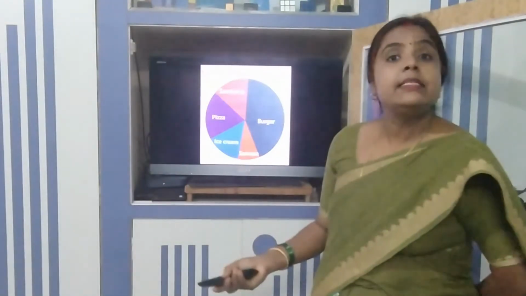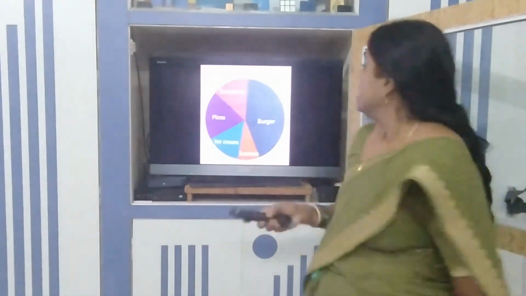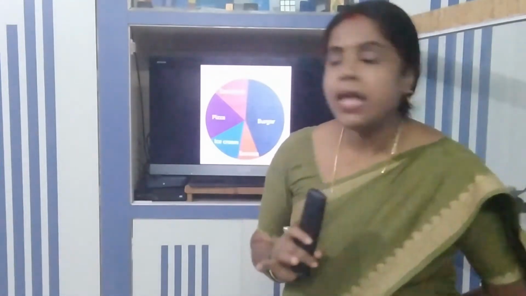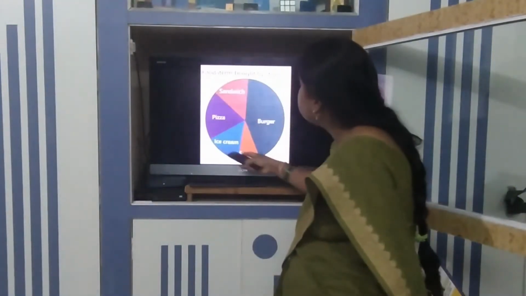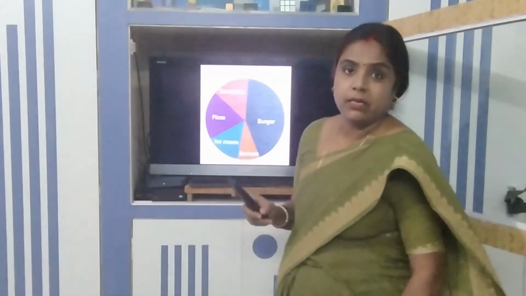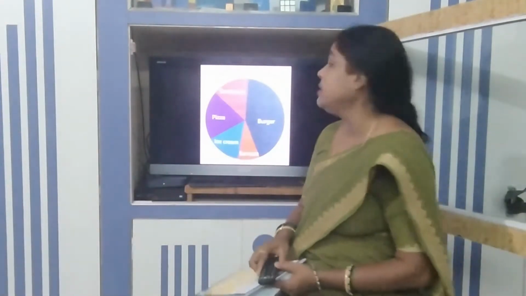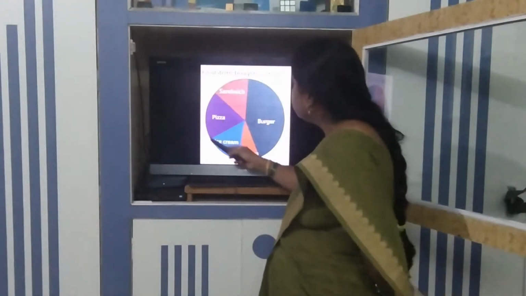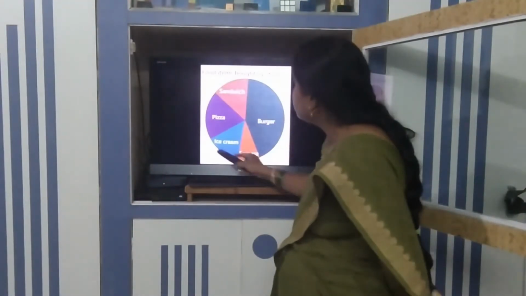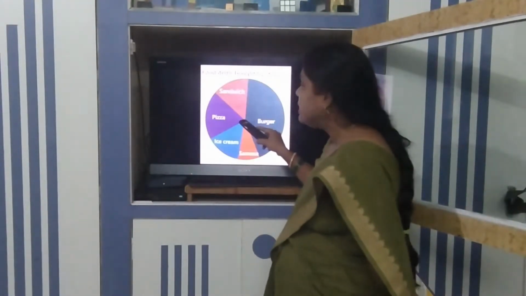What is this? This is a circle graph. What is this circle graph? When the data or information is given in the form of a circle, that is called a circle graph or pie chart. Now, this circle graph is divided into a number of sectors. What is a sector? If you study the circle chapter, this outer boundary is called the circumference, and this is the center of the circle.